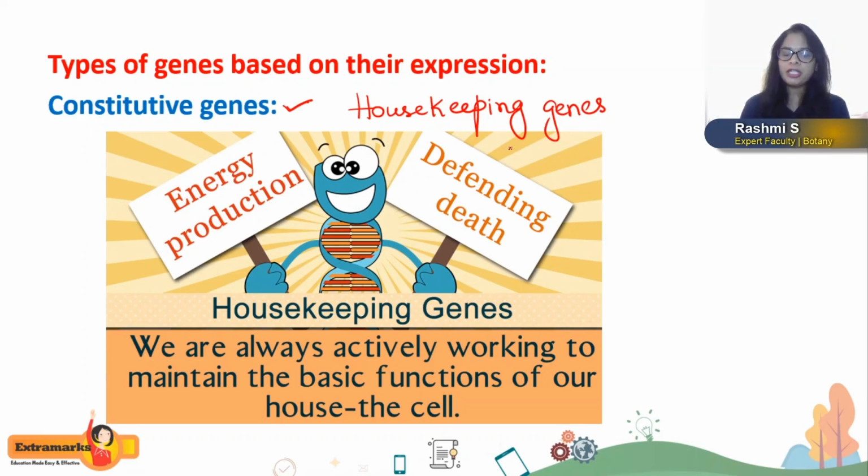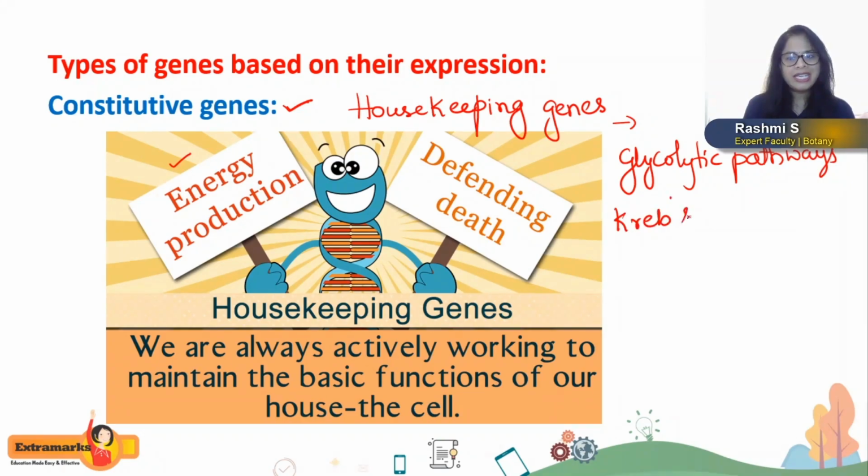That means the genes which continuously keep on producing the proteins are called housekeeping genes, and these genes are basically involved with energy production, such as the enzymes of glycolytic pathway, or the enzymes of Krebs cycle.